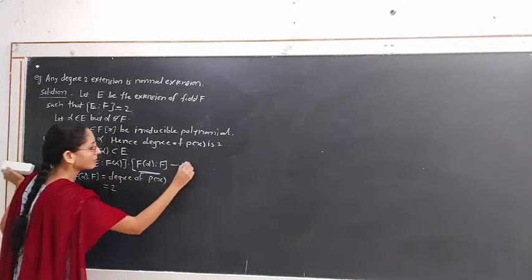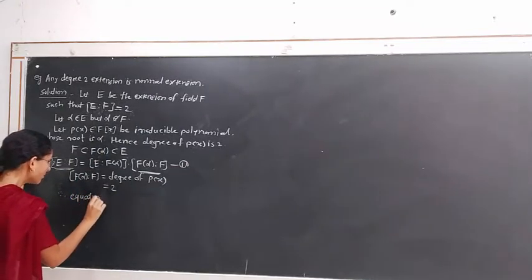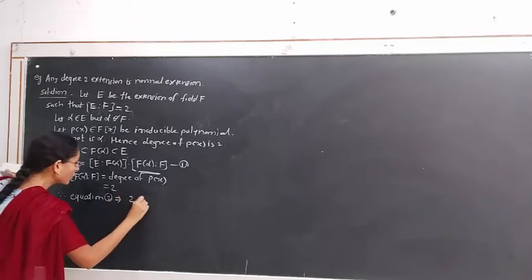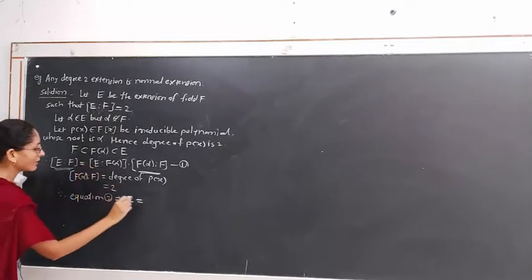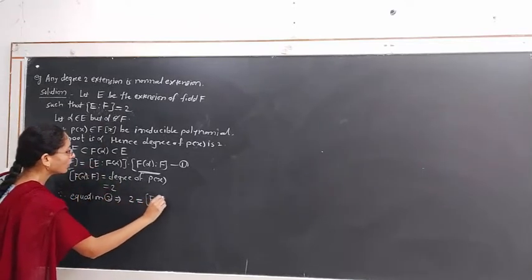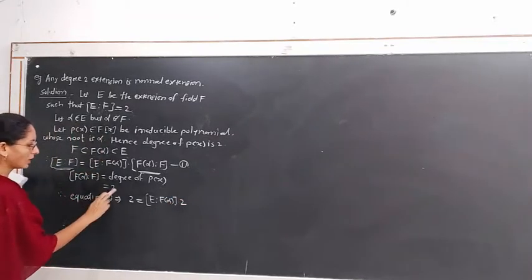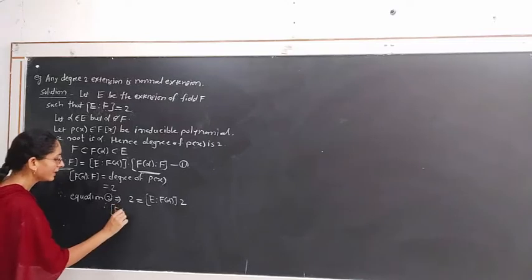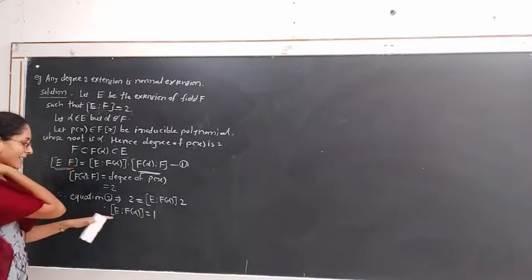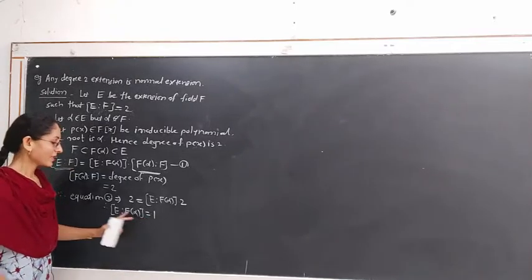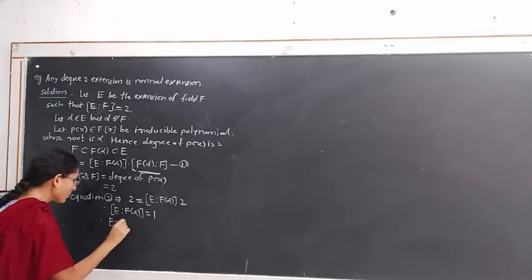Hence, the first equation gives, therefore, 2 is equal to, this side is 2 because this degree of extension is 2, is equal to the degree of extension of E over F(alpha) times this degree of extension, which is 2. Hence, the degree of extension of E over F(alpha) is equal to 1. As this degree of extension is 1, we say that these two fields are equal. Hence, E is equal to F(alpha).